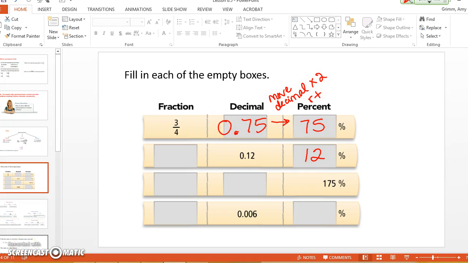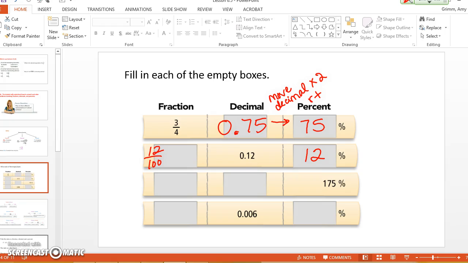All right, who knows? How do I change it to a fraction? I know a couple of you know. I know some of you know. No one? Dominic? Kendall? No? Not to change to a fraction. Okay, what are percentages always out of? 100. So I could write 12 over 100. That's one way to do it.